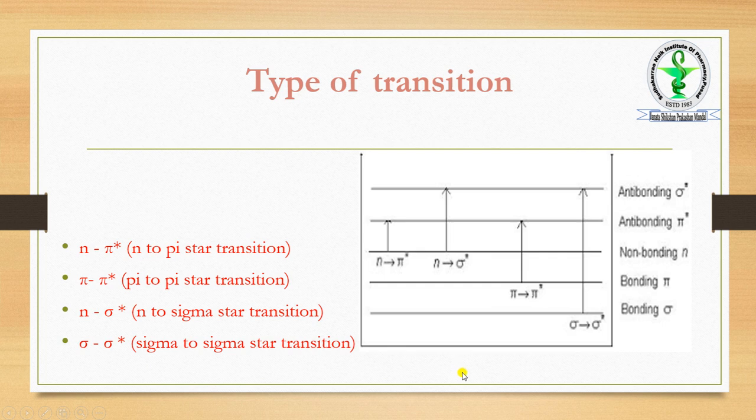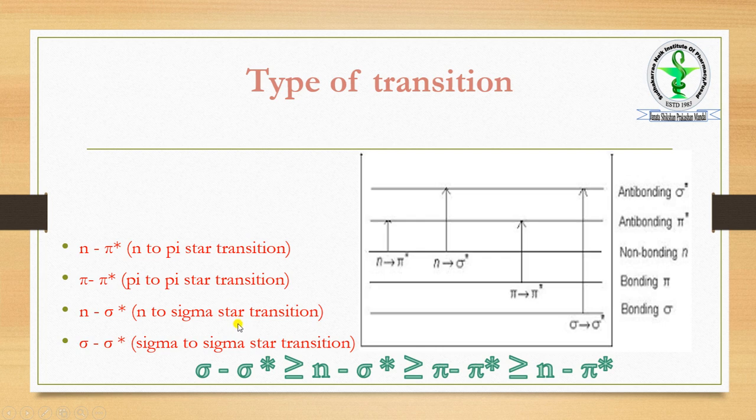On the basis of energy, we have shown in this order: sigma to sigma star is greater than n to sigma star, n to sigma star is greater than pi to pi star, and pi to pi star is greater than n to pi star. So these are the types of transitions that we have to study in this lecture.